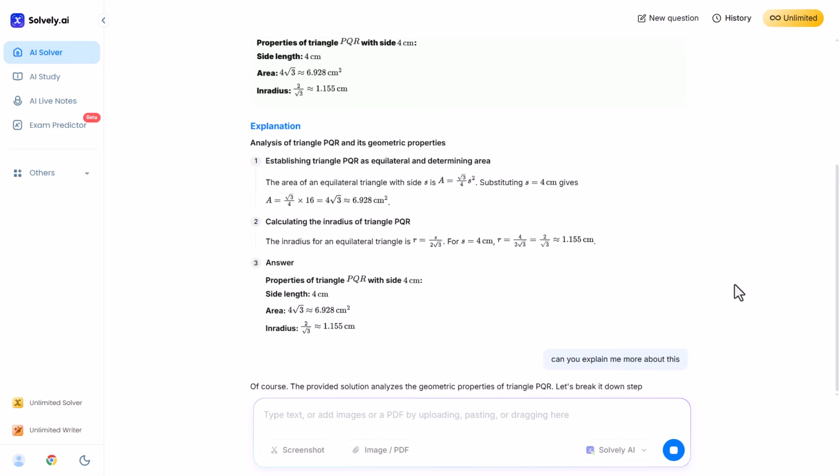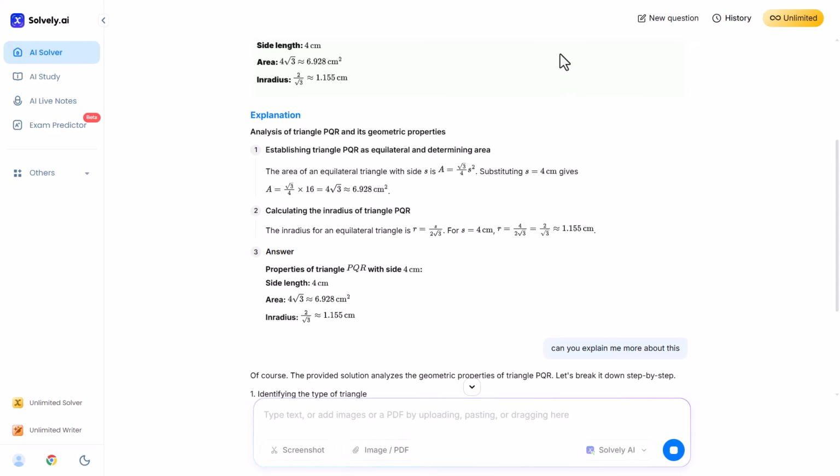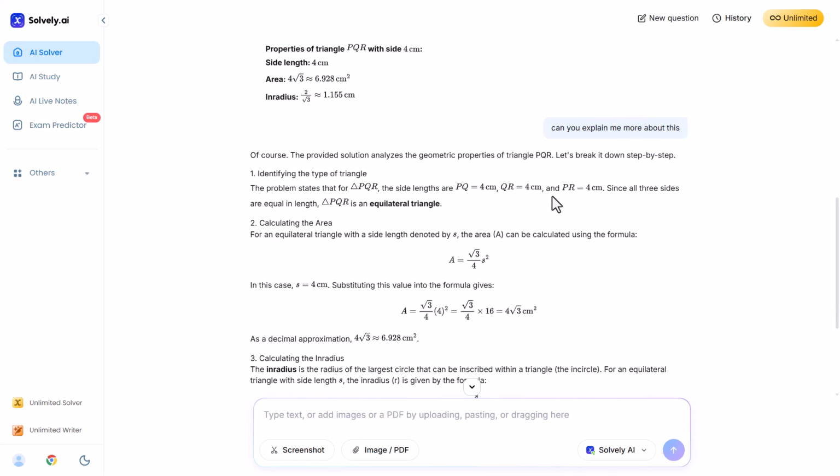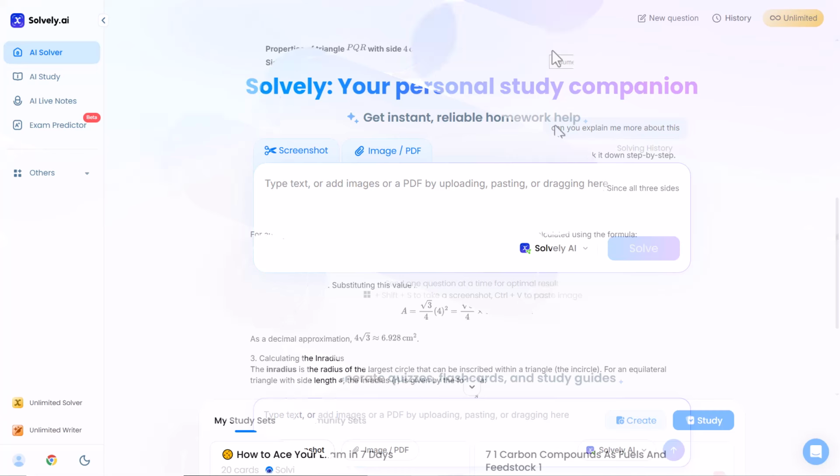This feature is extremely helpful for learning, practice and preparing for exams. You can use it to understand any problem step by step and study more effectively.